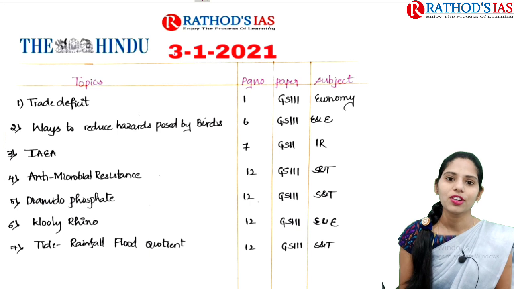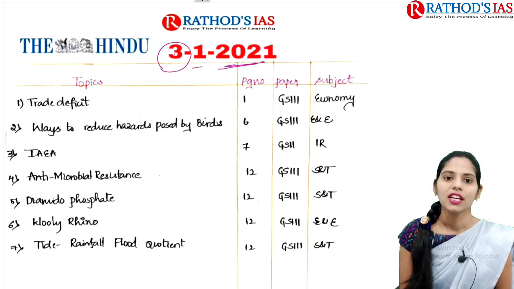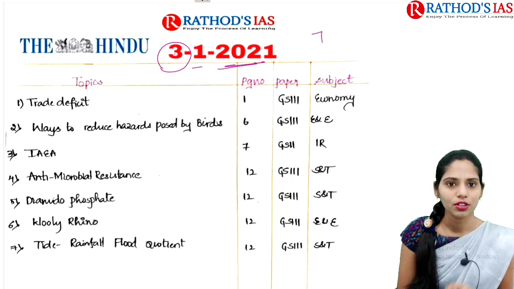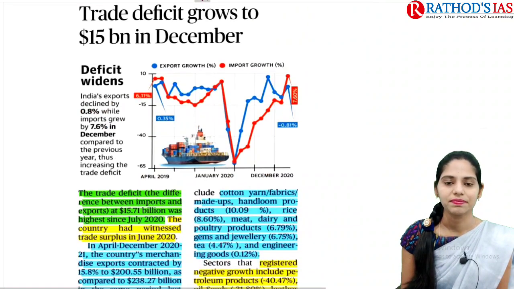Today in this lecture, we are going to discuss the current affairs of 3rd January 2021. In this lecture, we are going to discuss 7 topics which are very much relevant to UPSC. So let's get started with our discussion and let us see the first article.